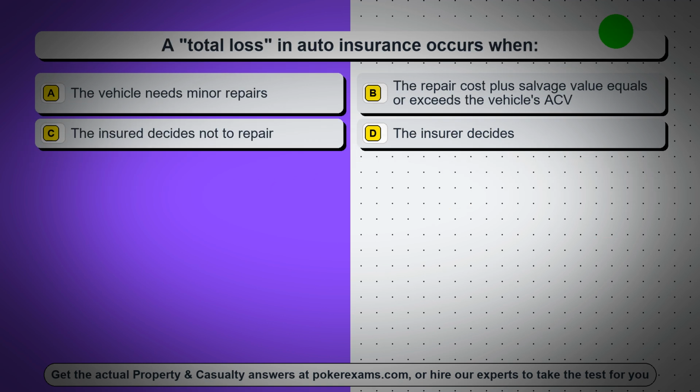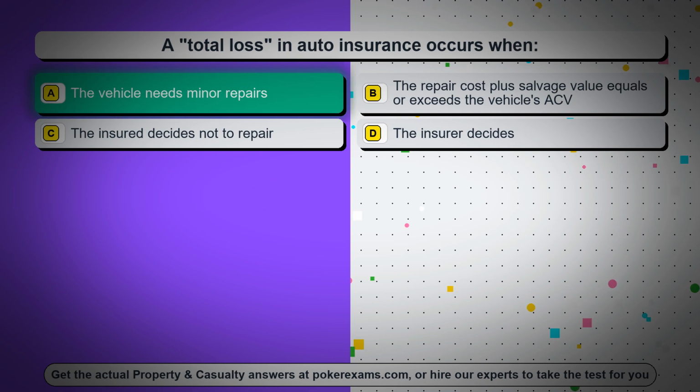Question 10. A total loss in auto insurance occurs when: Option A, the vehicle needs minor repairs. Option B, the repair cost plus salvage value equals or exceeds the vehicle's ACV. Option C, the insured decides not to repair. Option D, the insurer decides.